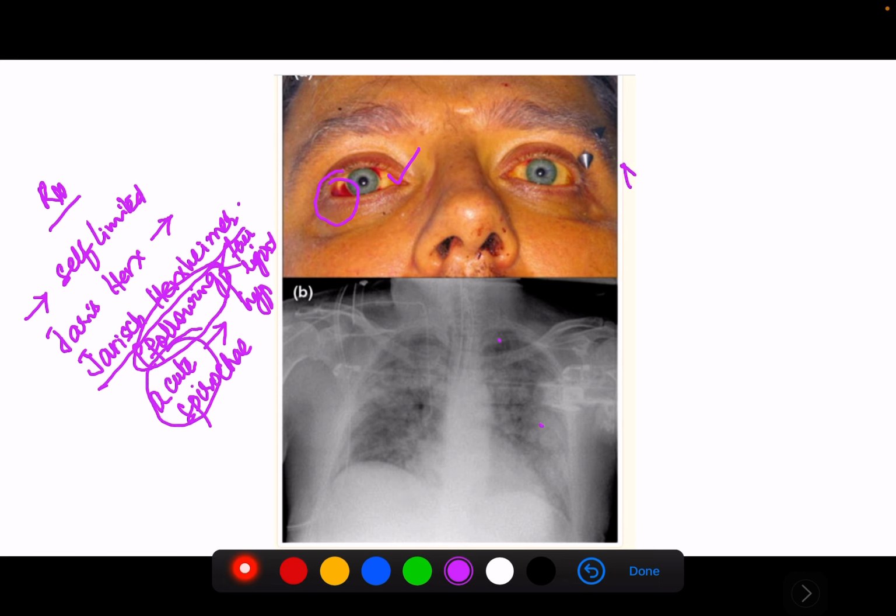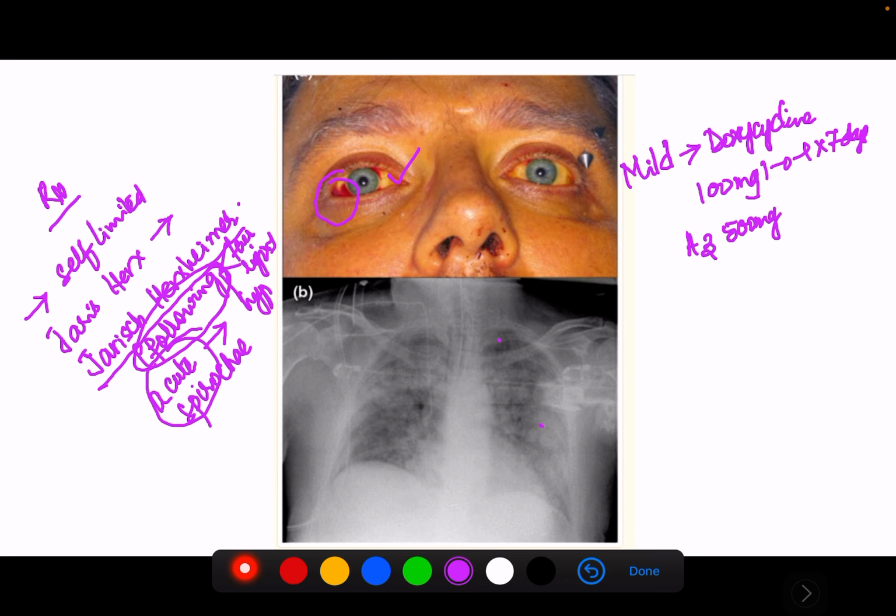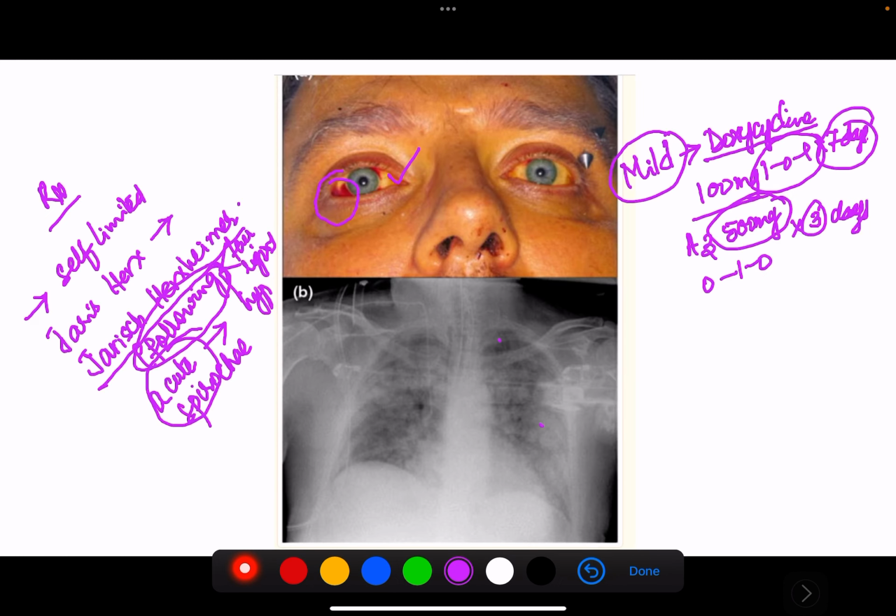So then what is the treatment? For mild disease, how do we treat it? This is treated orally with doxycycline 100 mg twice daily for 7 days, or we can give azithromycin 500 mg once daily for 3 days. So mild disease can be treated with doxycycline 100 mg twice daily for 7 days, or azithromycin 500 mg once daily for 3 days.